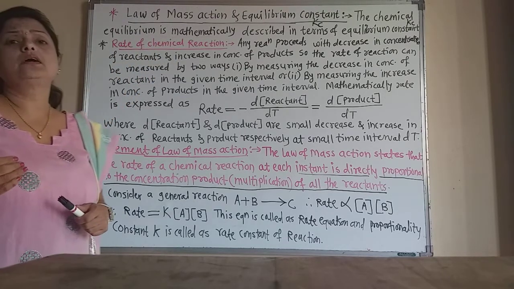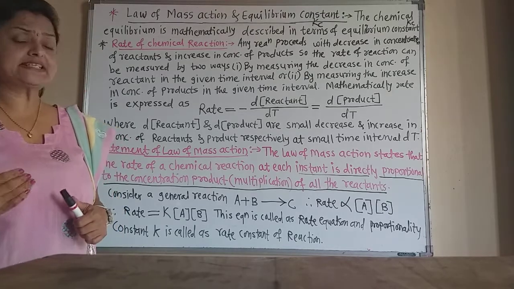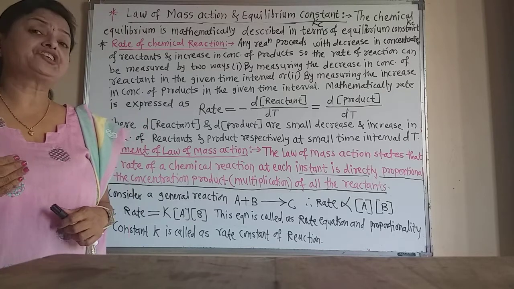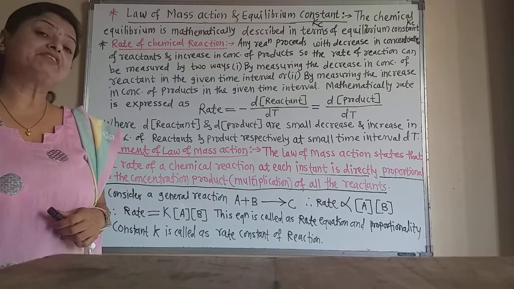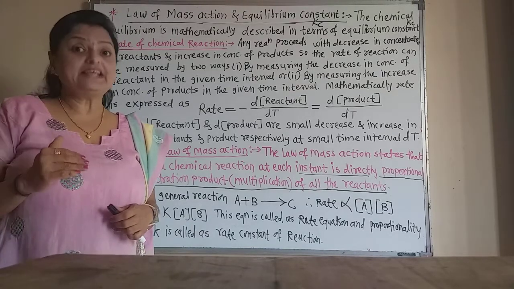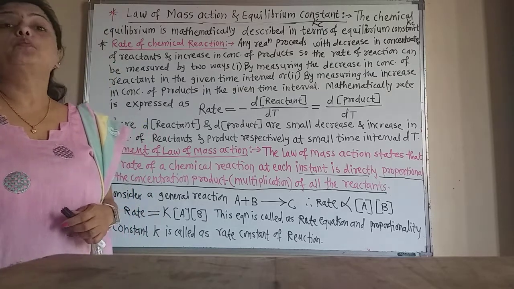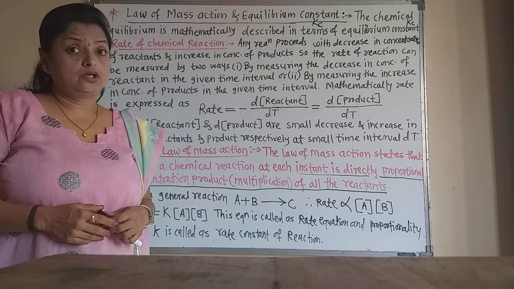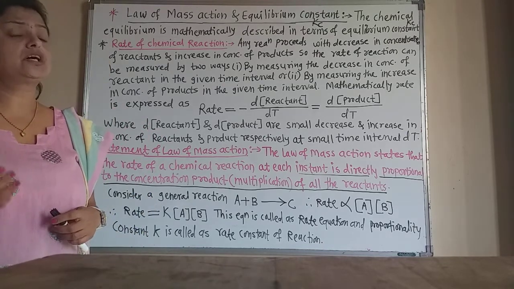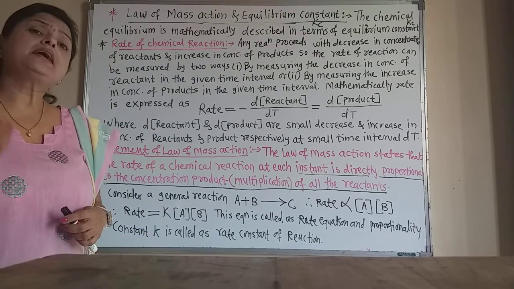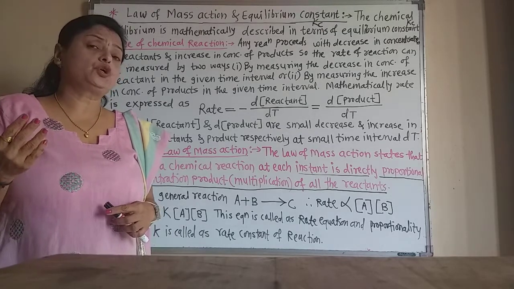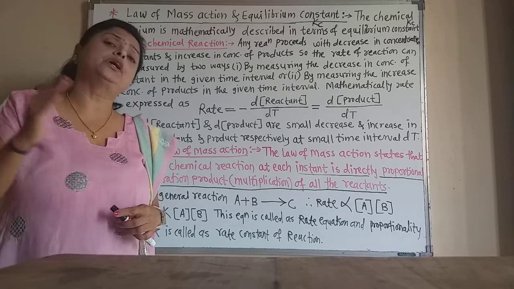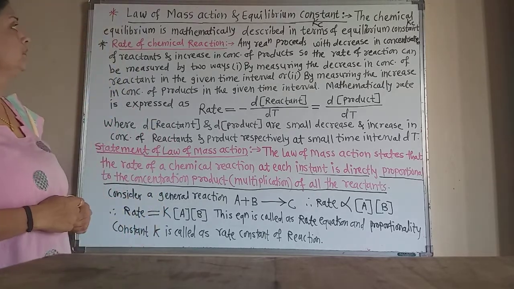Now we know that when a reaction is reversible, initially the rate of the forward reaction is maximum and the reverse reaction is less. But after some time both rates become equal when equilibrium is attained. So we can measure the rate by the decrease in concentration of reactants or by the increase in concentration of products.